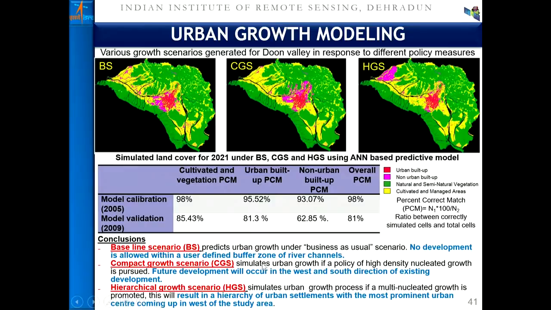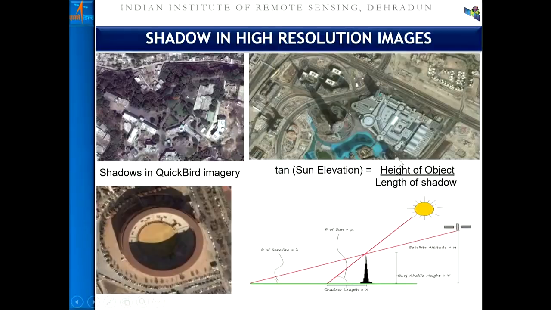But a planner will say, let us have a third kind of scenario where the city is there and it will have its own satellite town. These two will be connected with some kind of rapid transport system, and each city will be self-contained, and the facilities will not be strained, and also the planners and engineers can safely plan their resources. So this kind of scenario building based on growth modeling can be conducted.